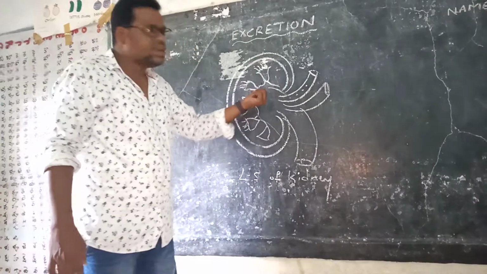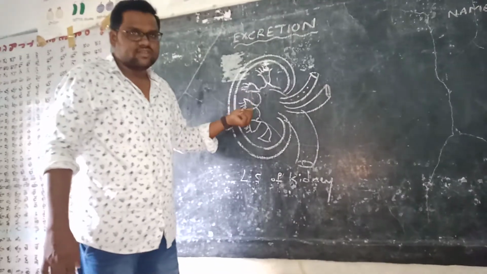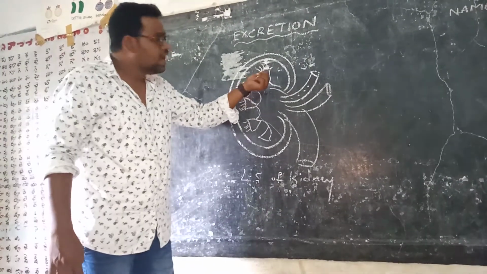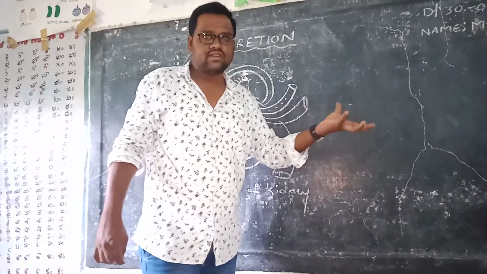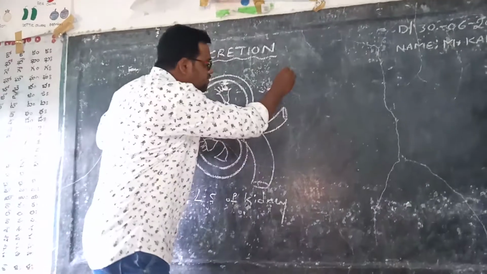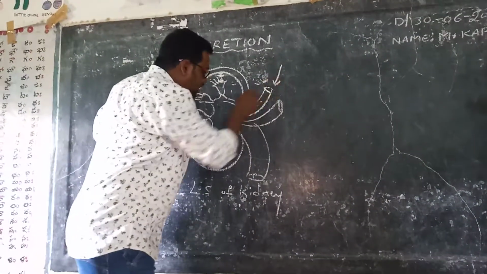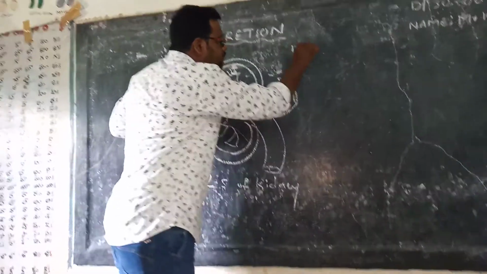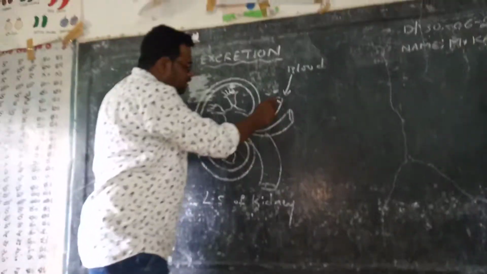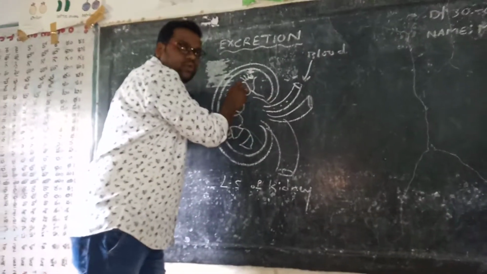Here we will discuss how the blood is filtered. Coming to the nephron, what is a nephron? Nephron is the structural and functional unit. For example, if the blood is coming from our body to the kidney, now the blood is moving from the renal artery to the nephron.